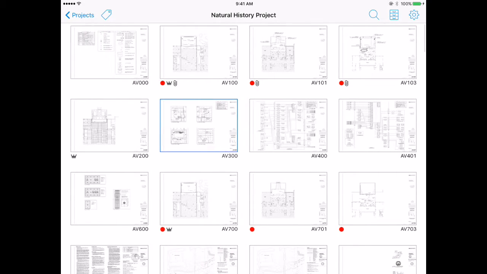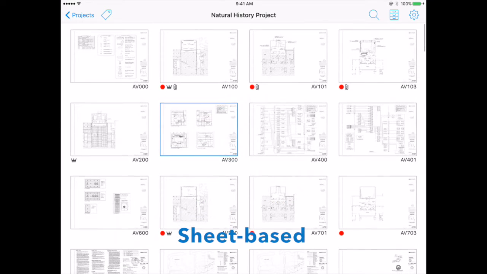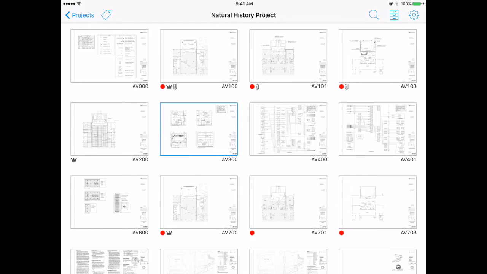Thirdly, you'll notice that all of my sheet names are appended in the lower right-hand corner. Those are all indexed during the initial upload. That's very important because later in the project, when you get another drawing, you don't have to worry about exactly how to leaf it in. You simply add it to the system. We use OCR technology to read that sheet name. The system then essentially asks itself, is this a brand new drawing, in which case it's simply going to add it to the project, or is this actually a sheet name that already exists in the index, so I know this is a revision to an existing sheet, and the system's going to leaf it in for you.